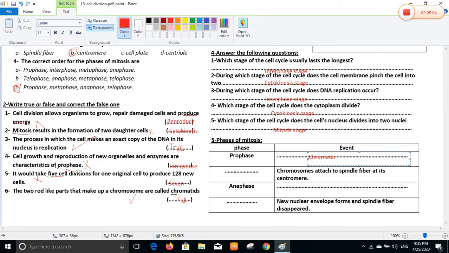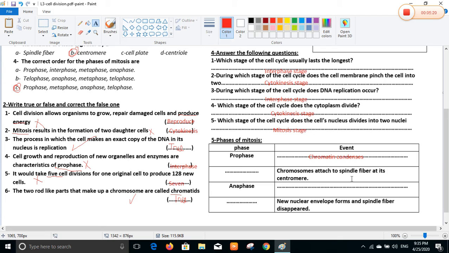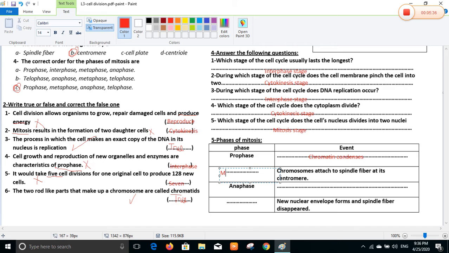Chromatin condenses. Condenses, it becomes thick. Okay? This is what happens during prophase. What happens during the second phase of mitosis? After prophase, the second is metaphase. So write metaphase. What happens during metaphase?